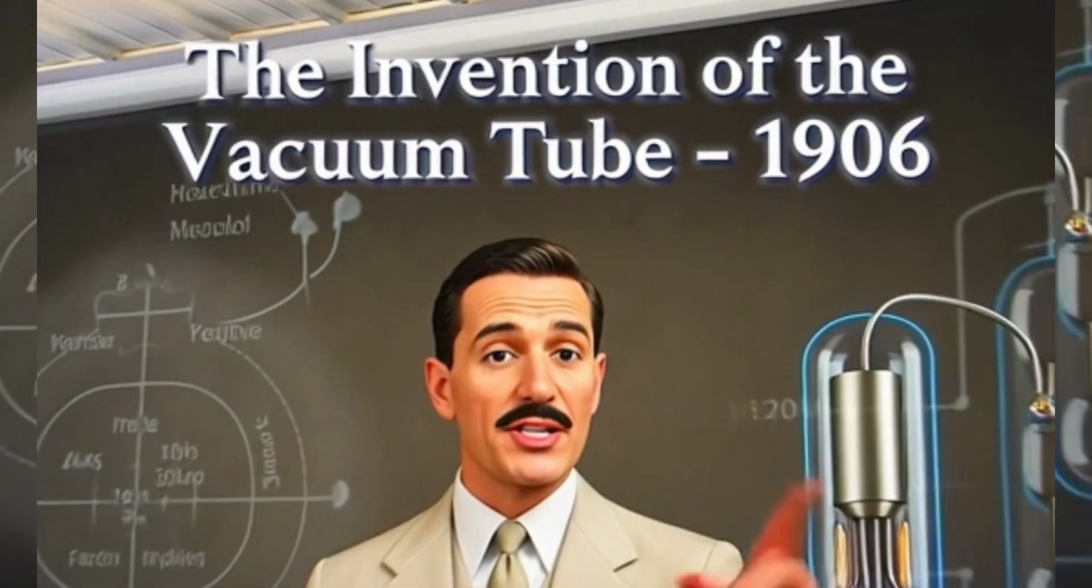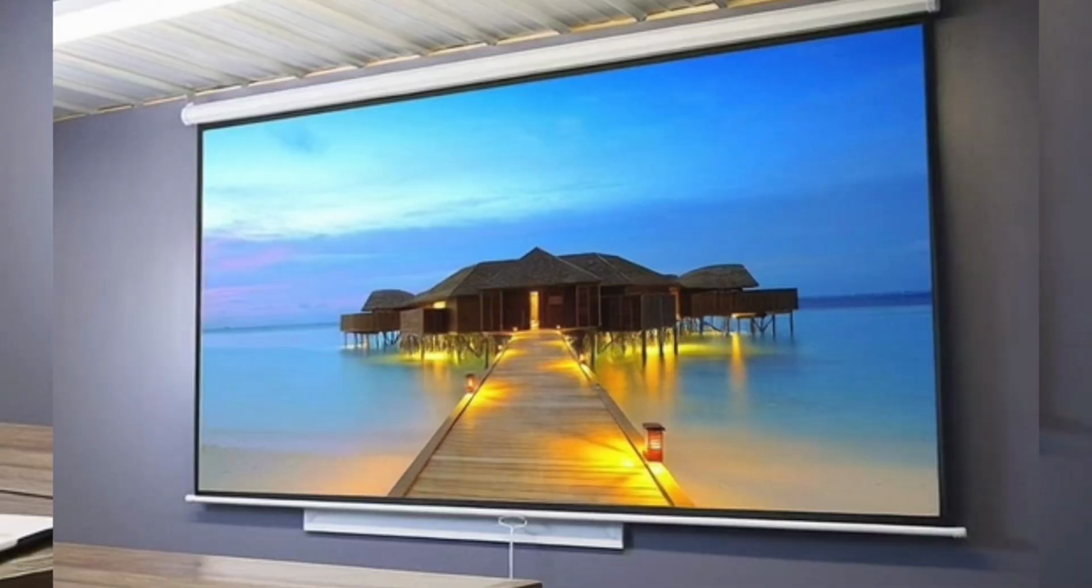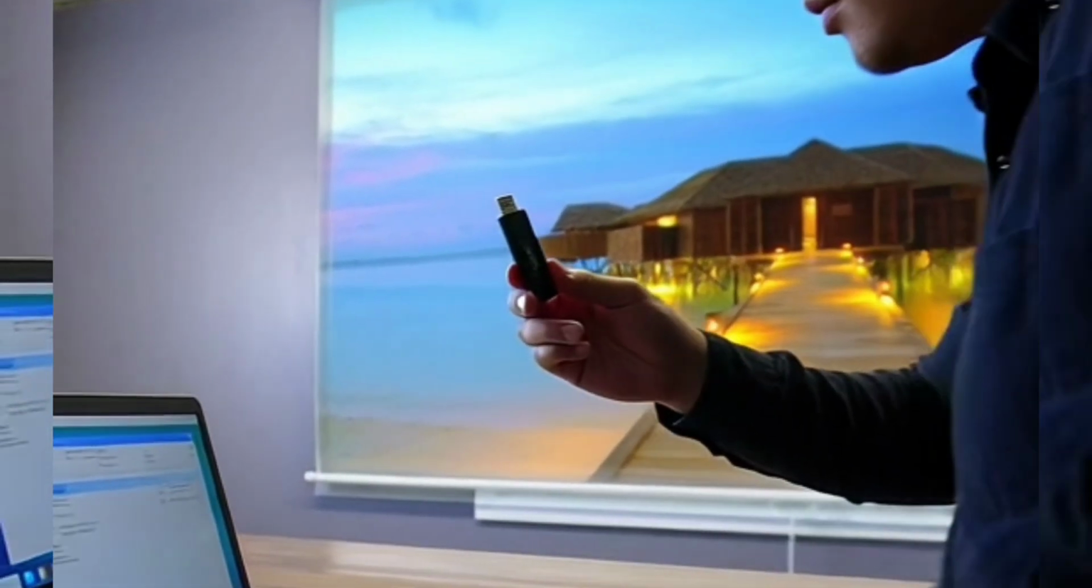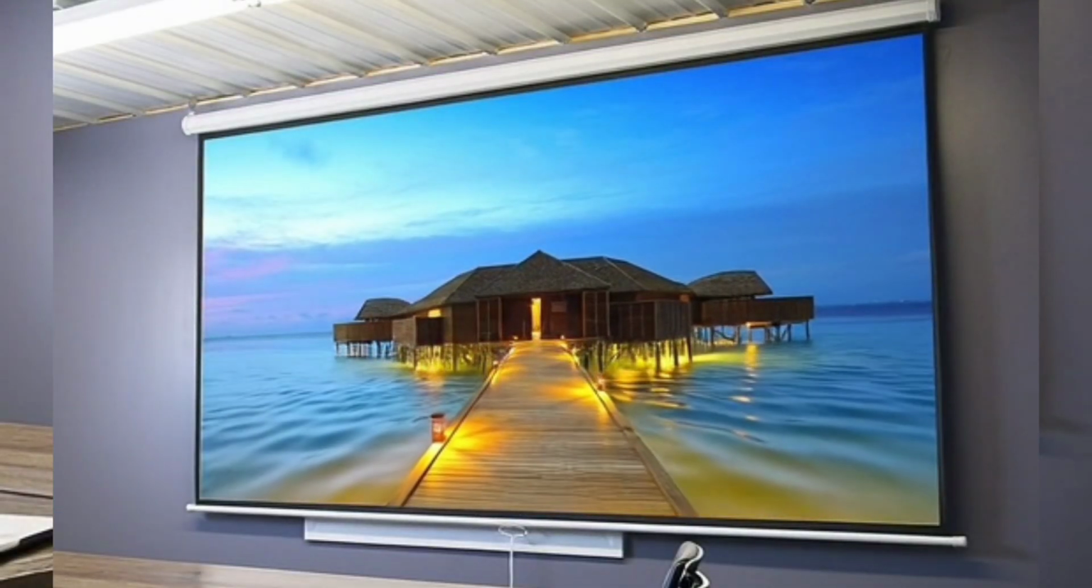In 1906, Lee DeForest invented the vacuum tube. USB stands for Universal Serial Bus.